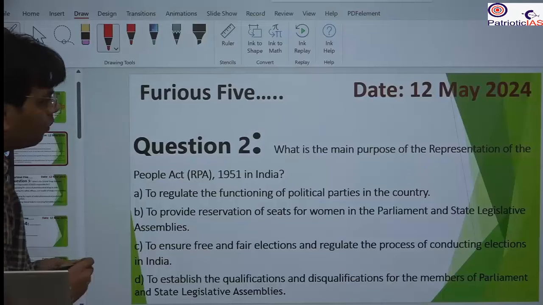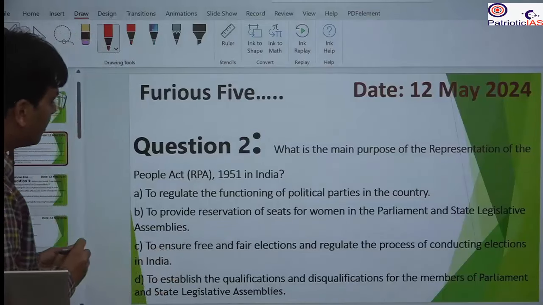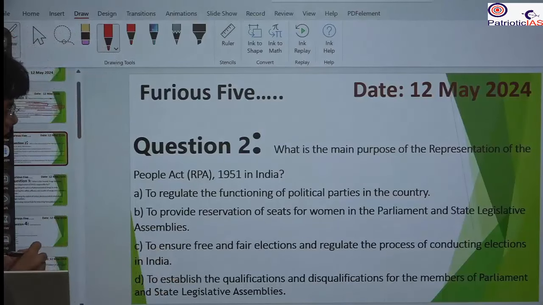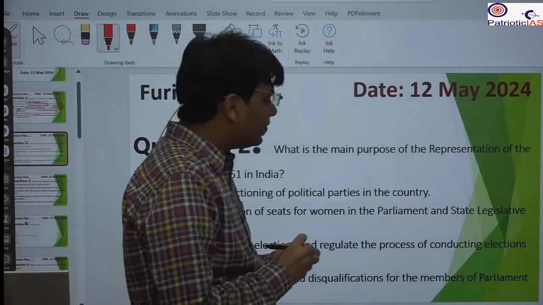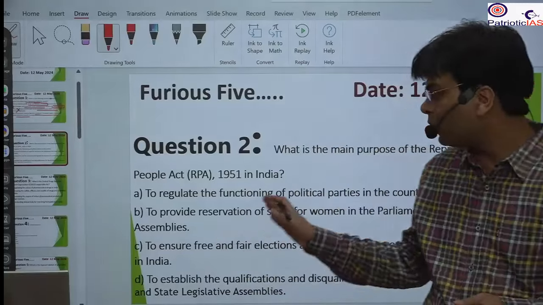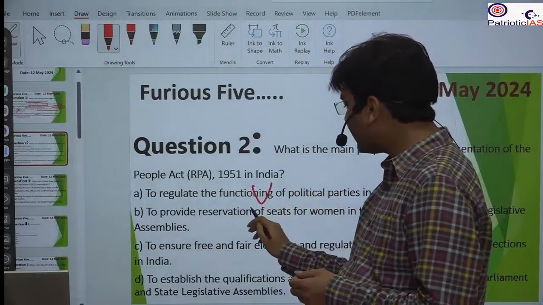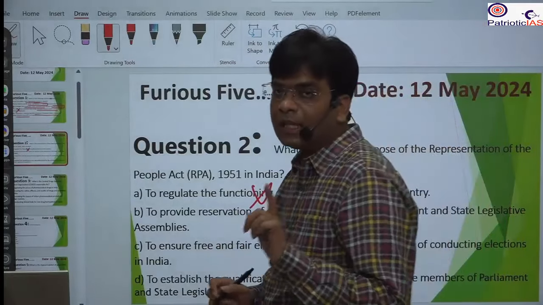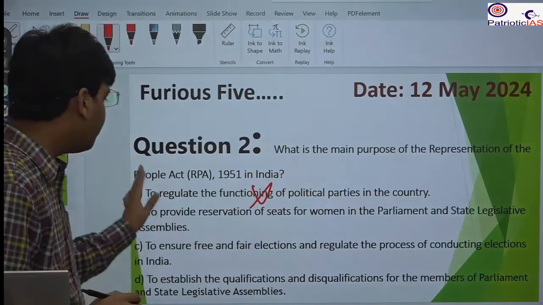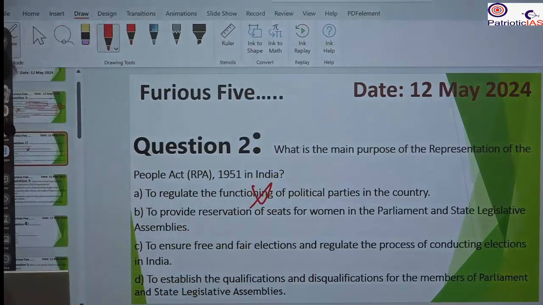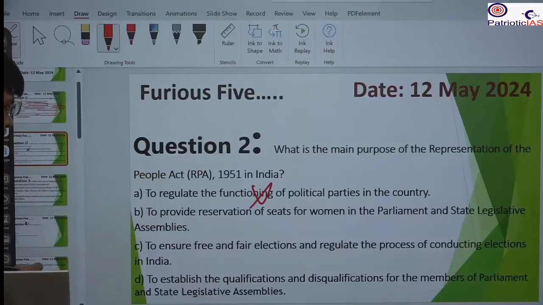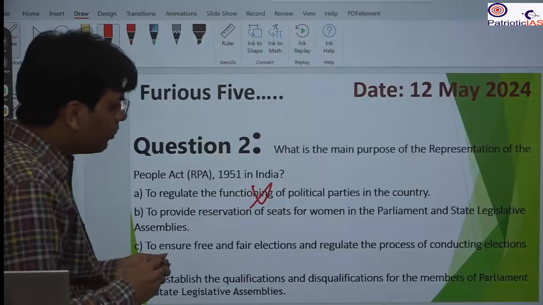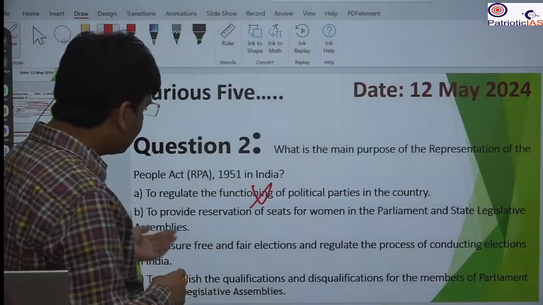Question number 2. What is the main purpose of the Representation of the People Act 1951 in India? A, to regulate the functioning of the political parties in the country. A is incorrect, because it is the Election Commission of India that mainly regulates the functioning of political parties, not this Act. B, it provides reservation of seats for women in the Parliament and state legislative assemblies.